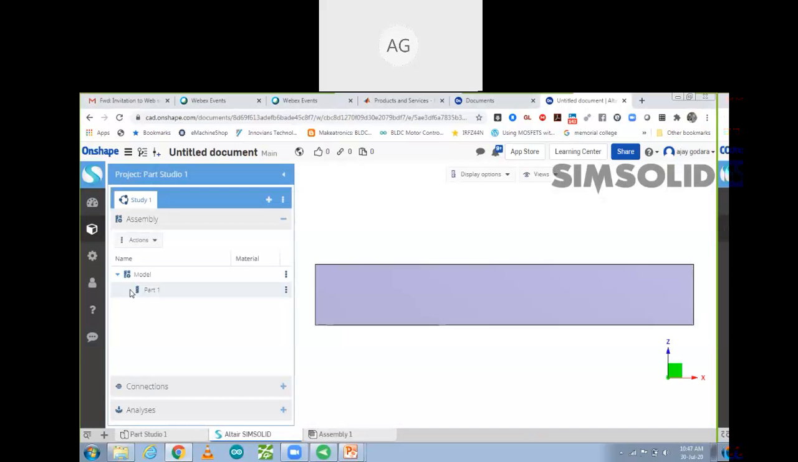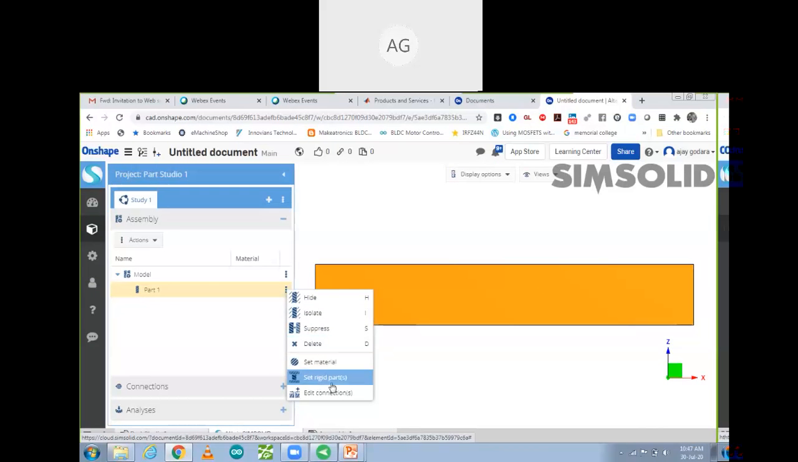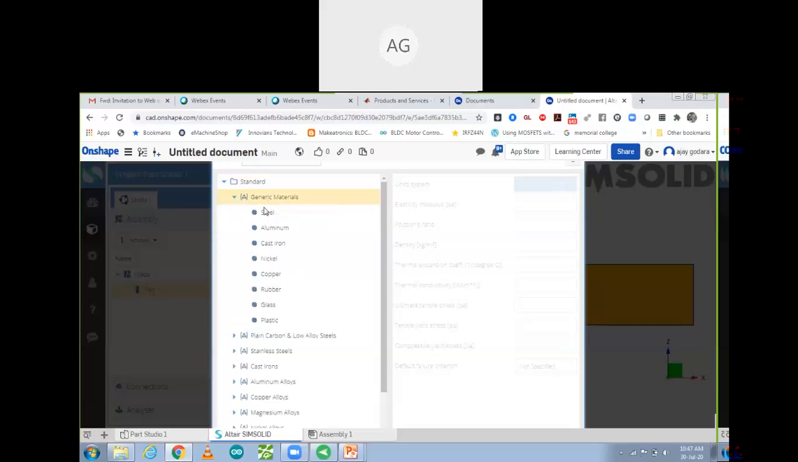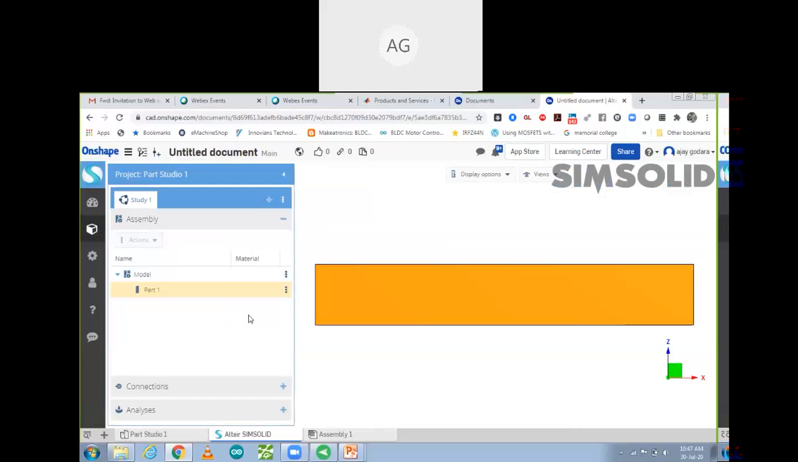My part gets open. So over here I have to select material, hide, suppress, set material, set rigid part. So I'm going to set material. Then click on standard material. So in standard, you can take generic material, stainless steel, cast iron, aluminum alloy. So whatever material you want to take, I'm going to select generic steel. Steel I'm going to select. So this part now has the material steel.